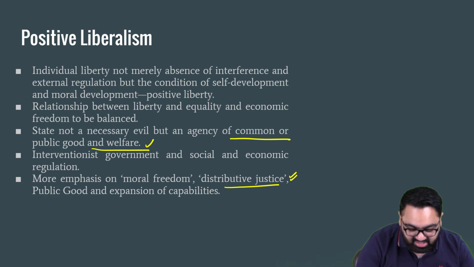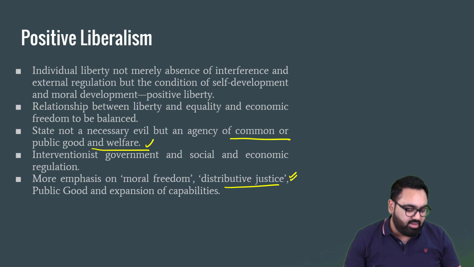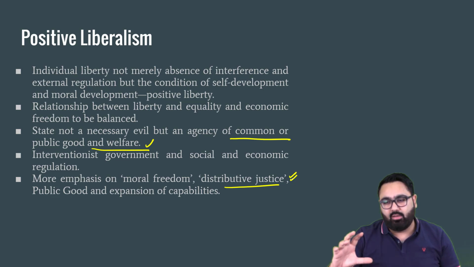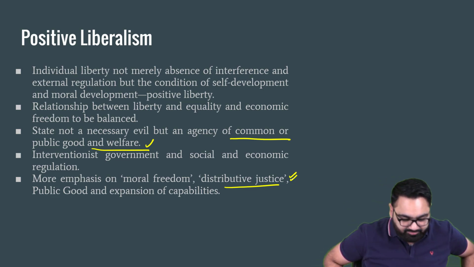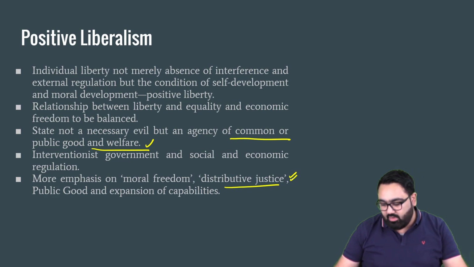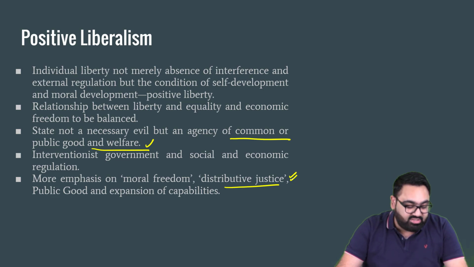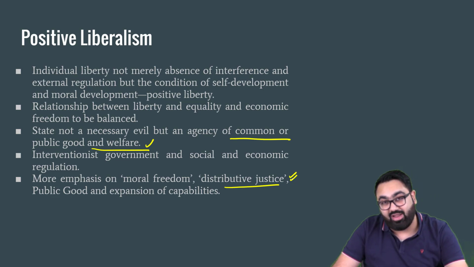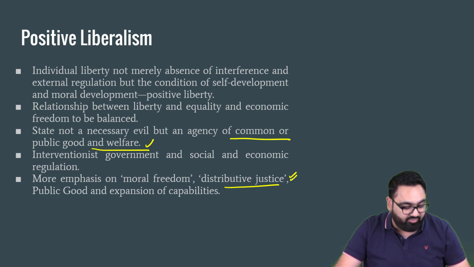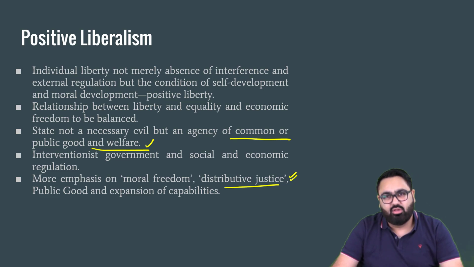There will be distributive justice. Distributive justice basically means, let's assume that we have a limited amount of goods. Let's say we have limited water, or limited supply of coal, limited supply of rice, etc. How should it be distributed? That is called distributive justice. How do you distribute limited resources in the society? Some would say divide them equally. Some would say no, don't divide it equally. Those who are able to afford it can buy. Those who are not able to afford it will not be able to buy, and so on and so forth.